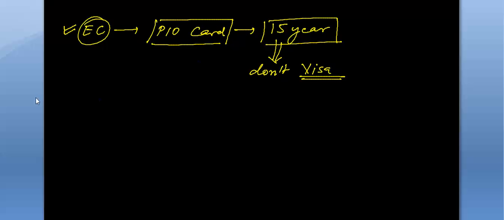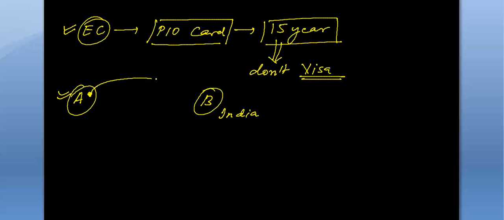Let me explain the detail of this visa. Suppose this is country A and this is country B. This is our India and that is another country. If you are a foreign national of country A, you're coming to B.